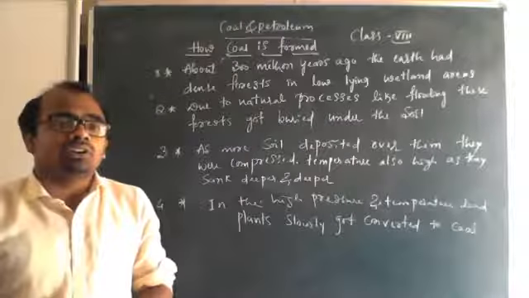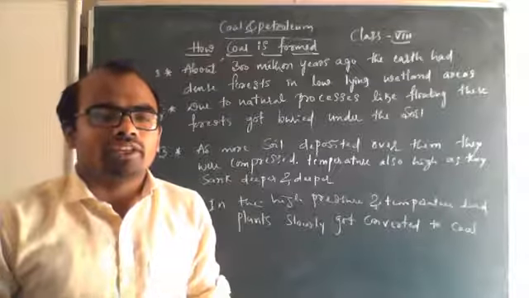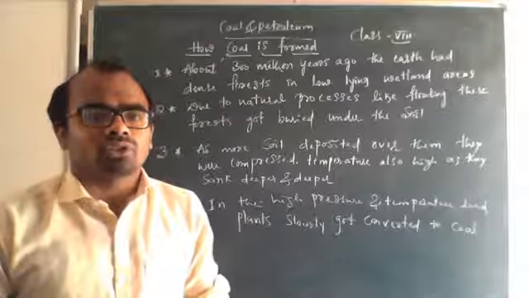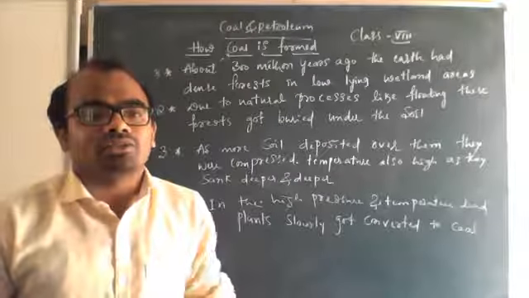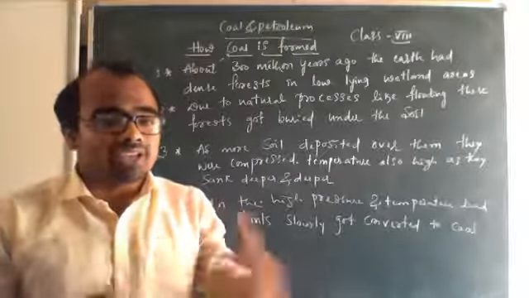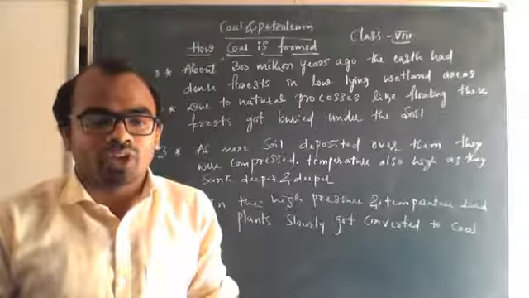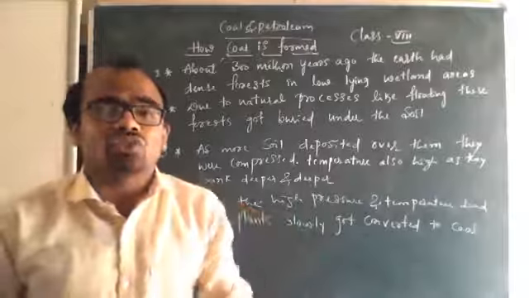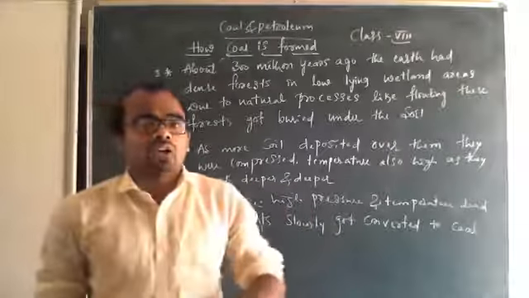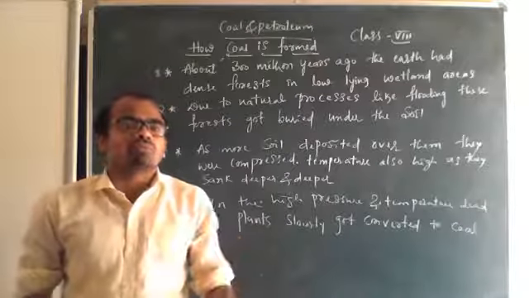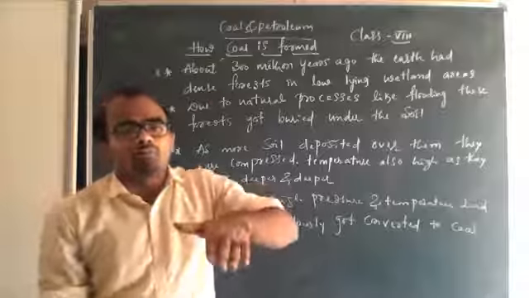So what happened due to natural processes, flooding and other natural processes? The forests got buried under the soil. So this happened about 300 million years ago. As more soil was deposited over them, they got buried. More soil deposited above them.